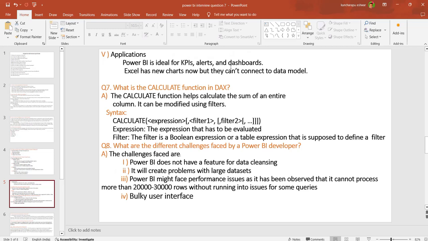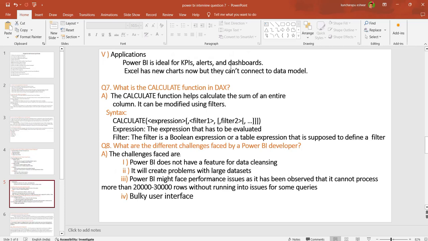Okay. And eighth one. What are the different challenges you can face as a Power BI developer? A developer has to face different challenges also. Power BI does not have any features for data cleaning. It will create a problem with large data sets. The tool majorly faces performance issues, as we observe it cannot process more than 20,000 to 30,000 rows without running into issues from some query built using the interface.